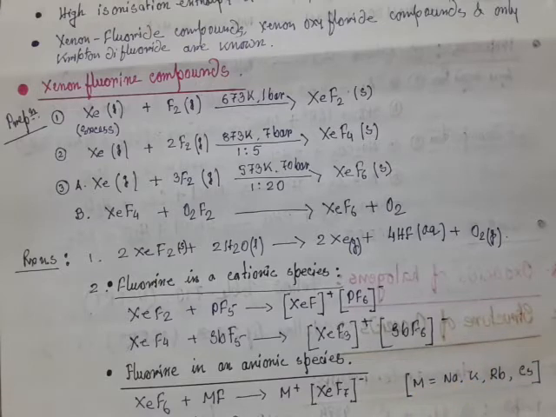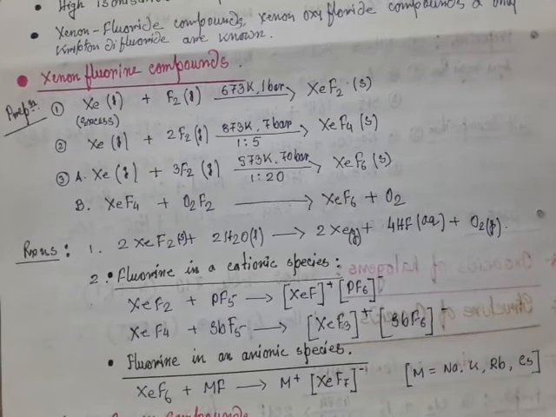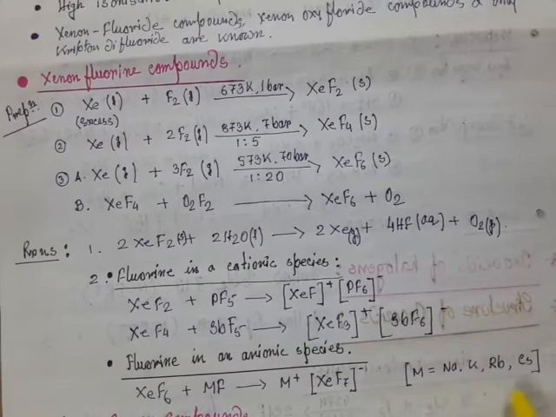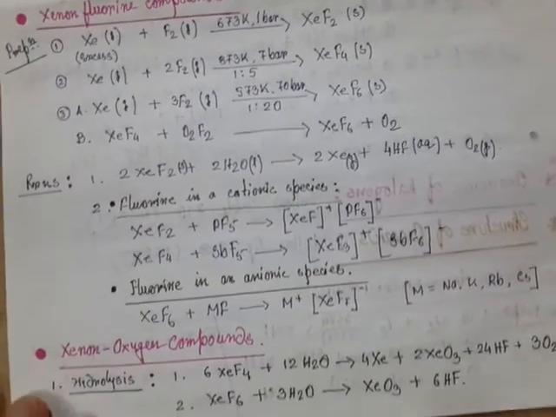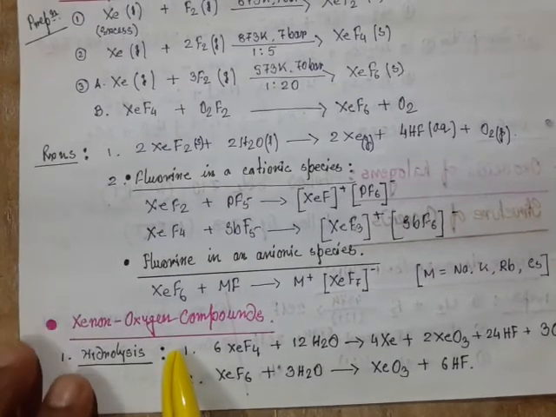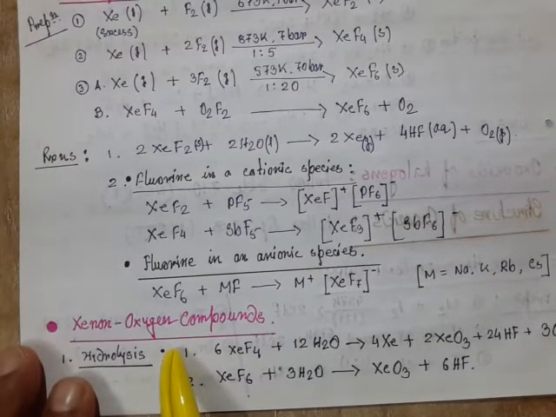Okay, now fluorine is in an anionic species. Xenon hexafluoride, when it reacts with some alkali metal fluoride such as sodium fluoride, potassium fluoride, rubidium fluoride or cesium fluoride, forms this type of salt, M+ XeF7-, where M is the metal, and those metals are alkali metals: sodium, potassium, rubidium or cesium. Okay, now xenon oxygen compounds. As I told earlier, xenon produces some oxygen compounds.